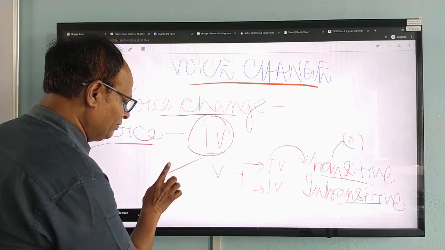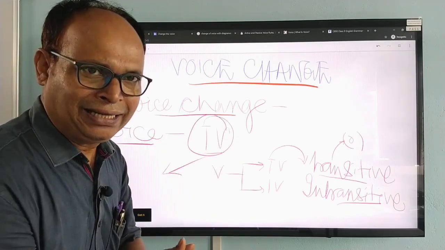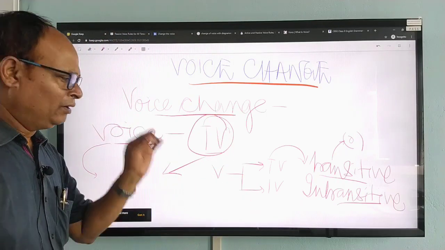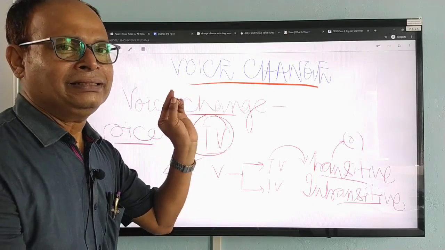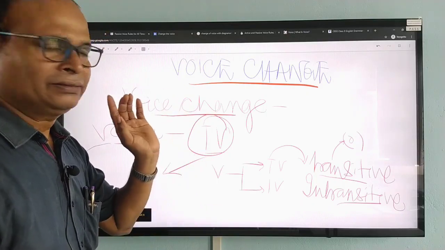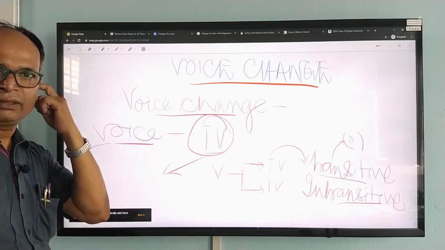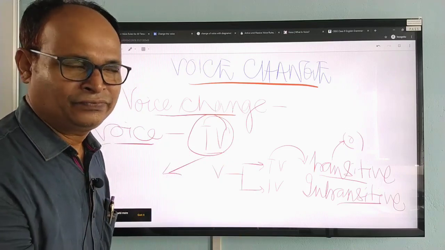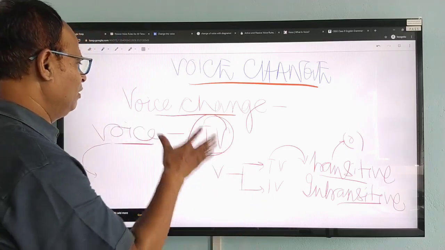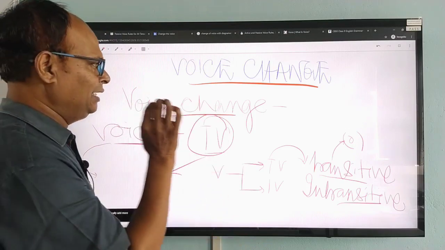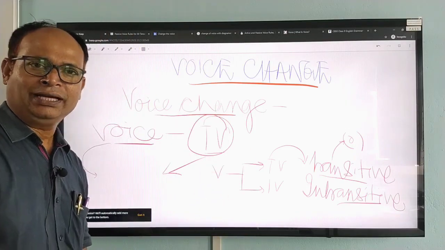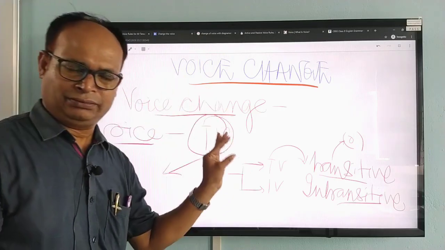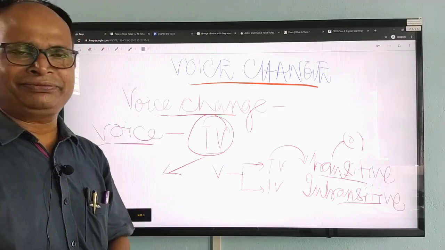whether something is being done, have you got it, or something is going to be done. That means whether the verb is active or verb is passive, on the basis of that the change of the voice is made.